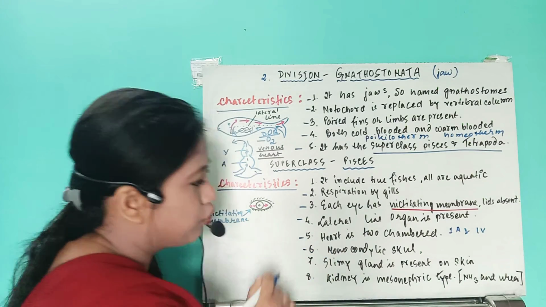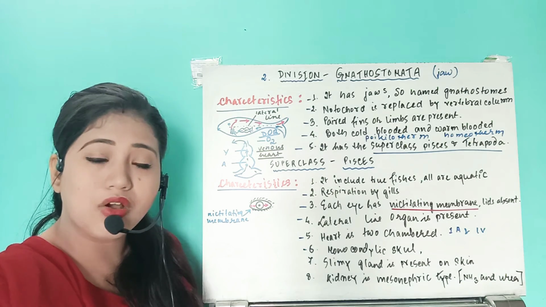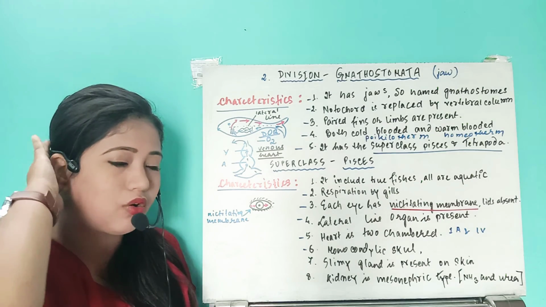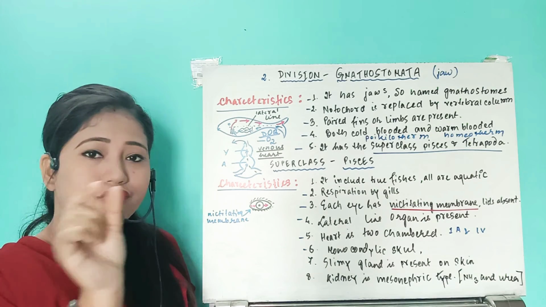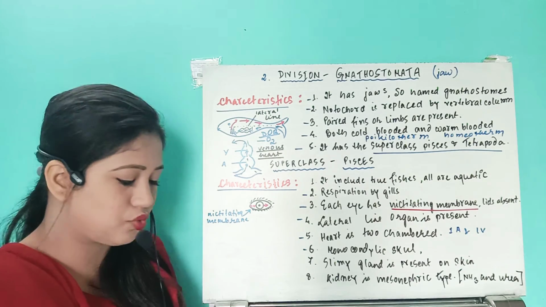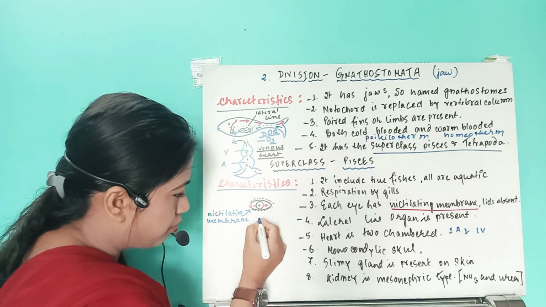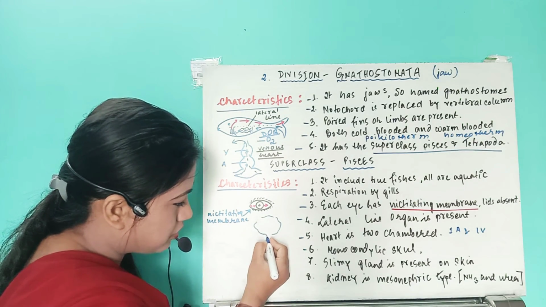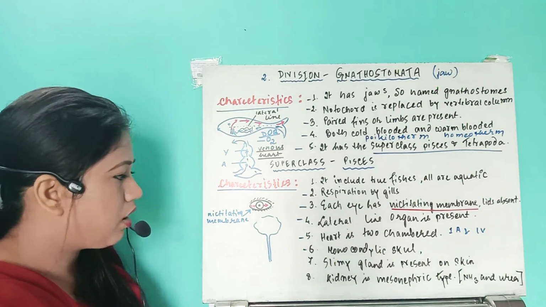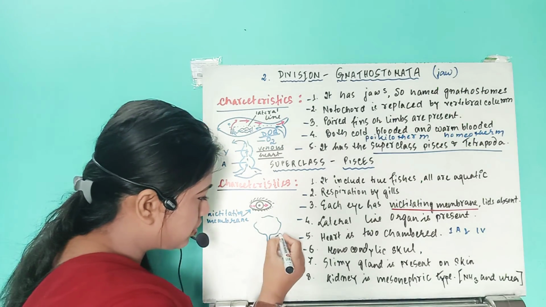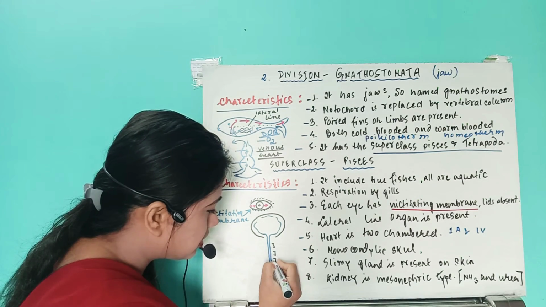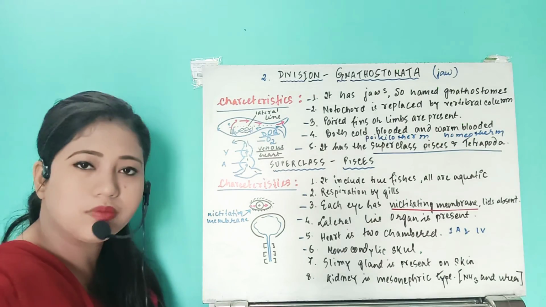Next one, they have a monocondylic skull. Now what is the meaning of a monocondylic skull? If you look at your own body, on the back side you can see two structures on the neck region. Just see, this is your brain, this is your skull, and this is the spinal cord, right? Around the brain we have the skull bones, and to protect the spinal cord we have the vertebral column.